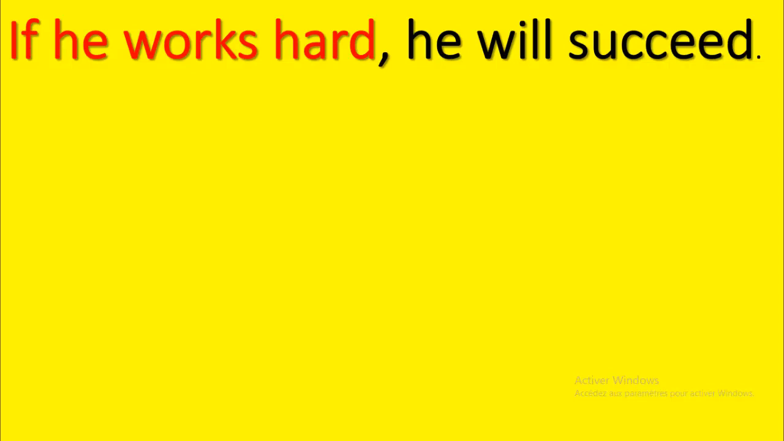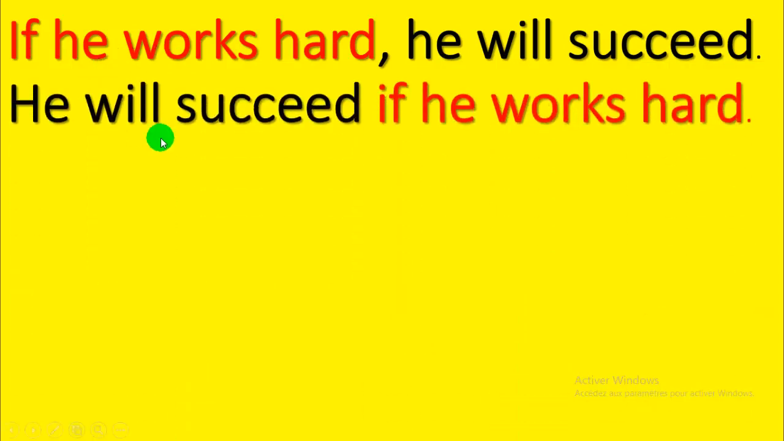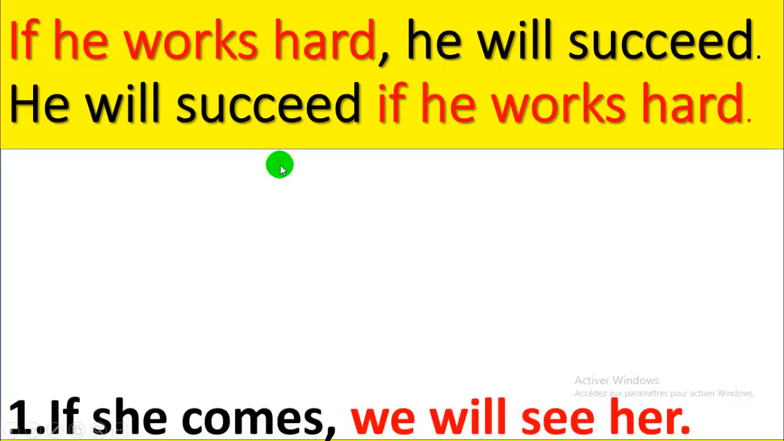If he works hard, he will succeed. He will succeed if he works hard. Qu'est-ce qu'on remarque ici? Quand la phrase commence par la subordonnée, il y a une virgule. Mais là, quand la phrase commence par la principale, ce n'est pas la peine de mettre la virgule, mais on maintient les temps. Futur, présent, présent, futur.